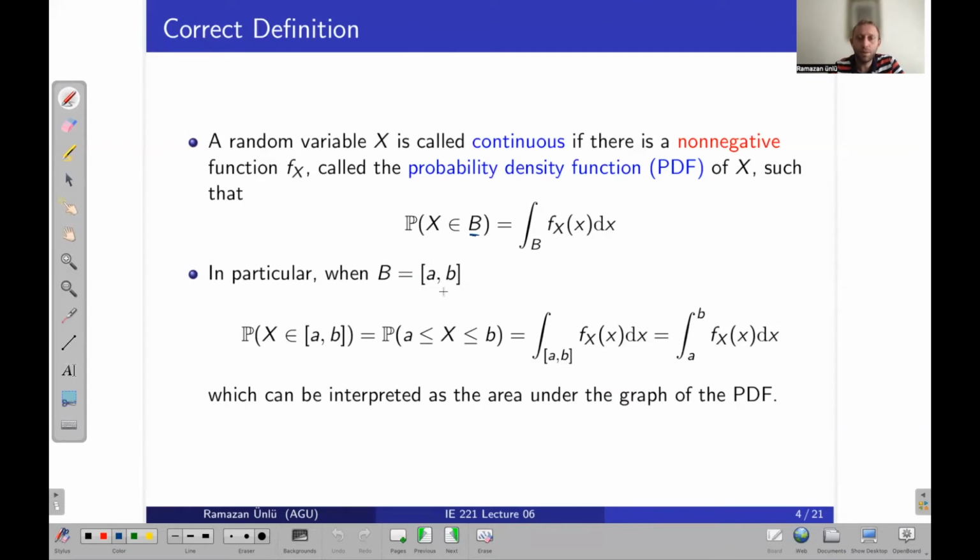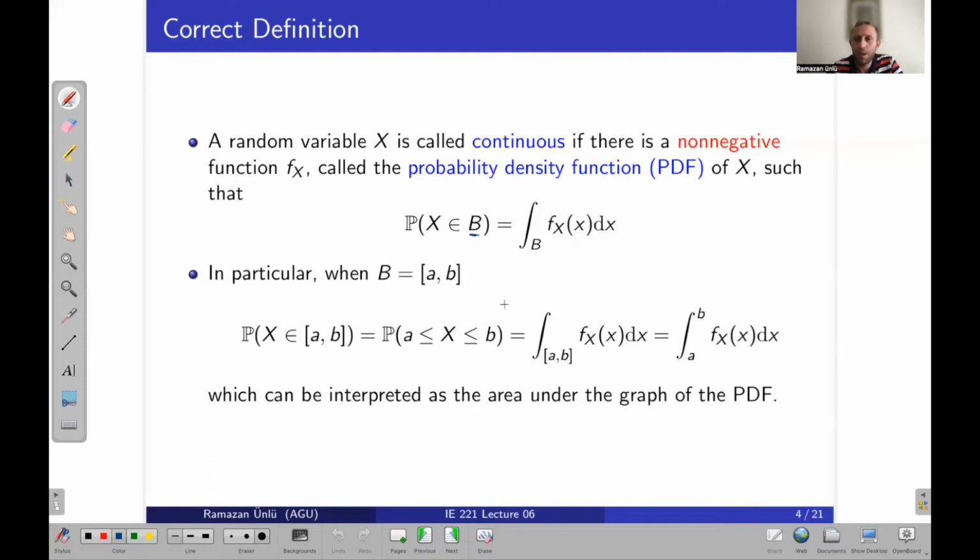So a random variable X is called continuous if there is a non-negative function f_X, called the probability density function, or PDF, of X, instead of the probability mass function as in discrete random variables, such that the probability of X in B, where B is a set, will be equal to the integration of